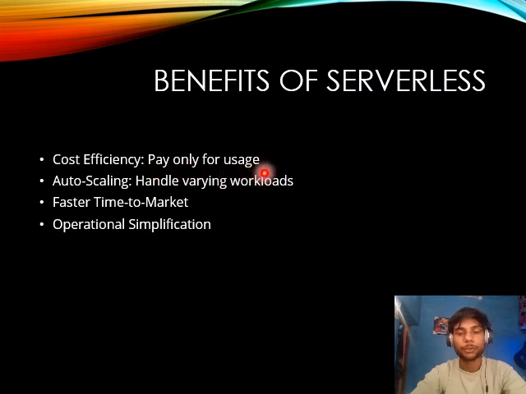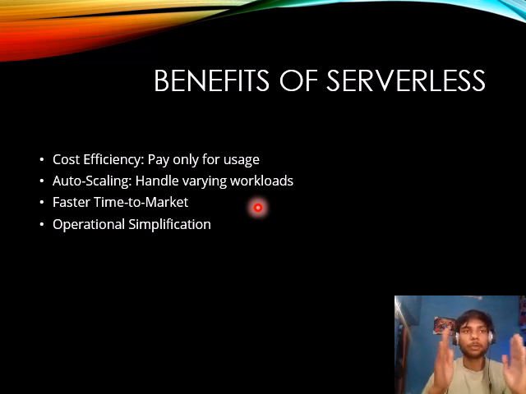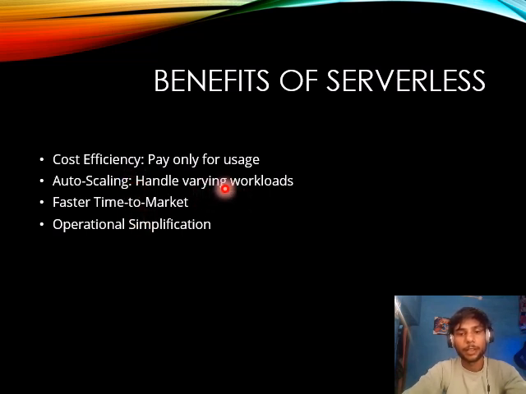Benefits of serverless: it is cost effective. Pay only for usage. In serverless cloud computing, we only have to pay for the amount of data we are using in the cloud computing services. Auto scaling, handling varying workloads. Faster time to market. This is faster than the traditional approach. Operational simplification. It is very easy to use.